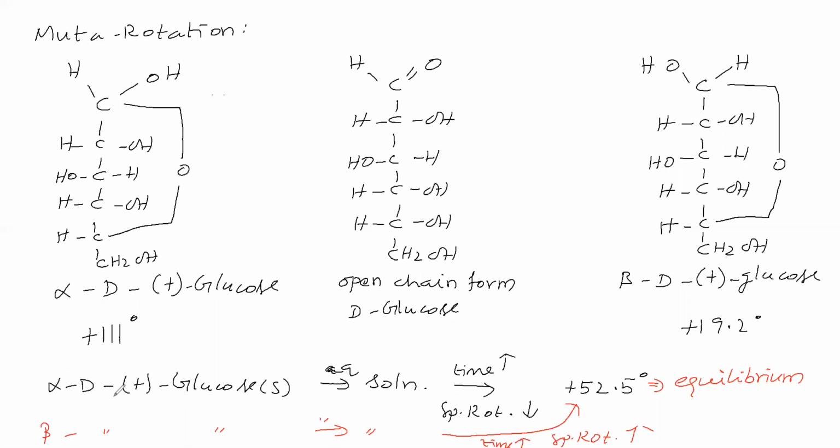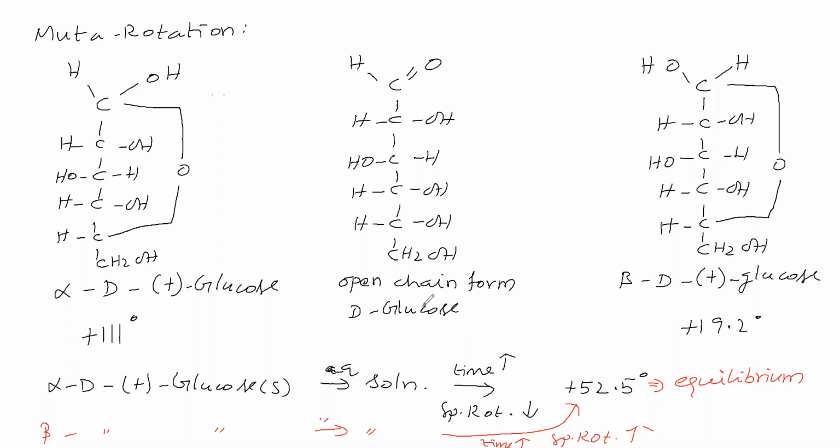Sir, alpha D plus glucose on dissolving in water, specific rotation decreases. That means it must convert into beta D plus glucose. Otherwise, how will the specific rotation decrease? On dissolving in water, it will not go for a chemical reaction. Why? Because we are dissolving glucose in water and we are drinking glucose solution.